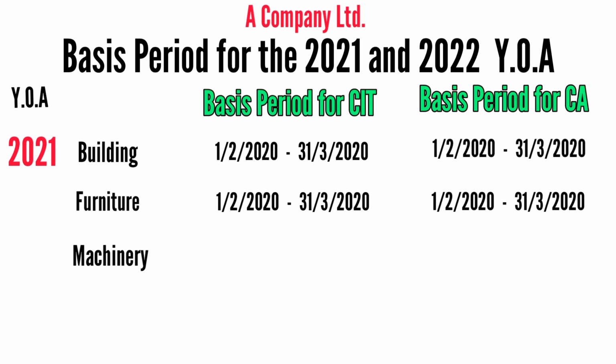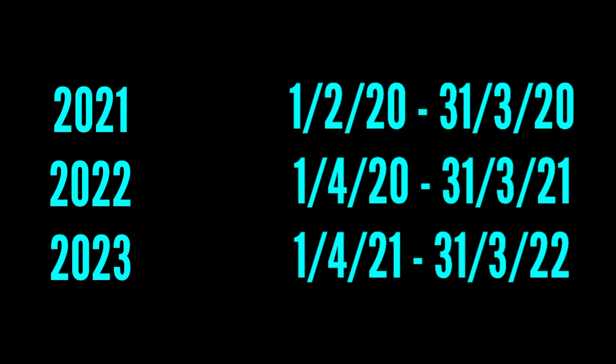Does that make sense? So let us just write the possible accounting periods for this company. You have 1st of February 2020 to 31st of March 2020. After 31st of March comes 1st of April 2020 to 31st of March 2021. The next will be 1st of April 2021 to 31st of March 2022. And the years of assessment, the tax years, will be 2021, 2022 and 2023. This makes sense.